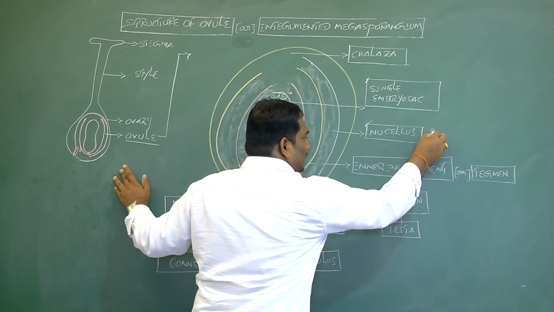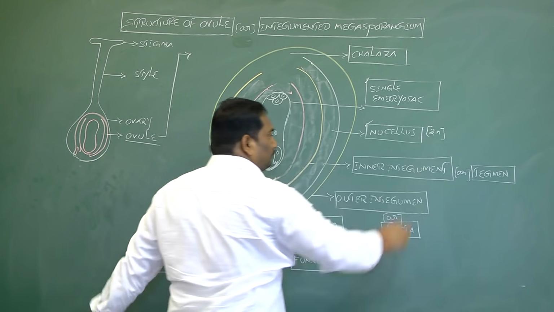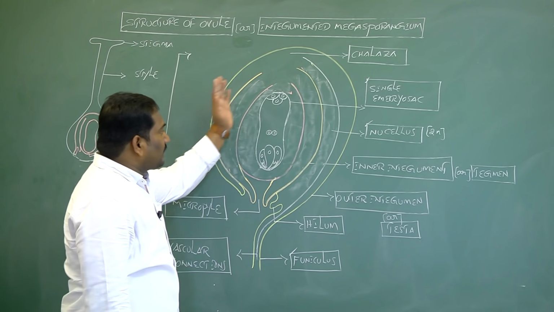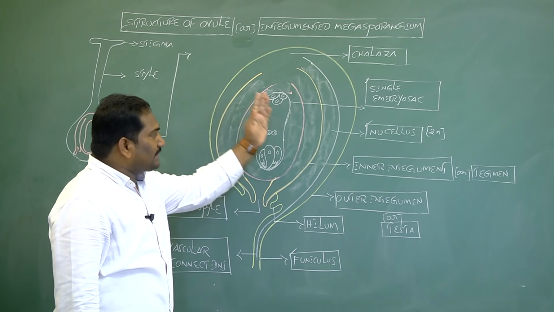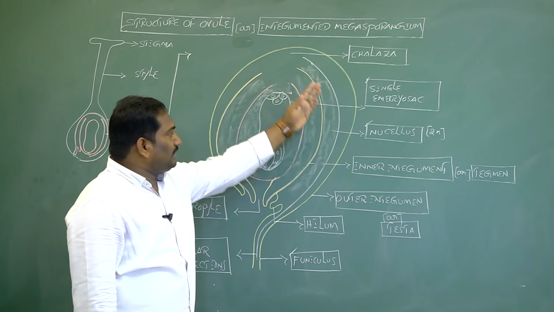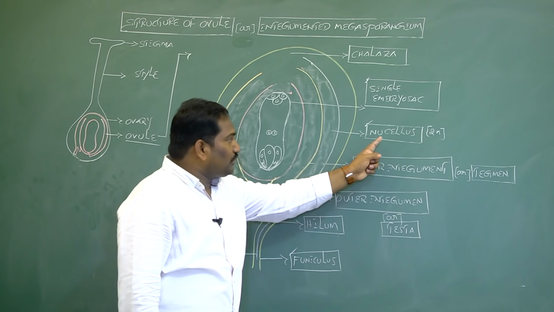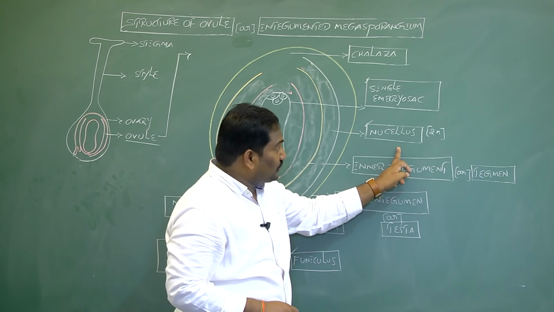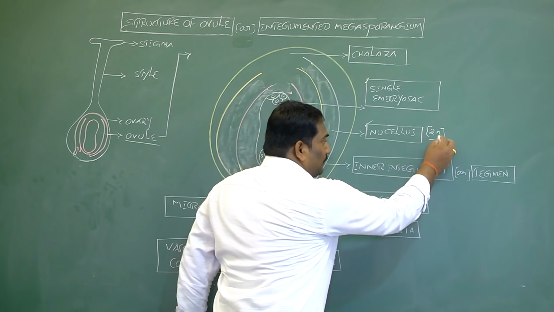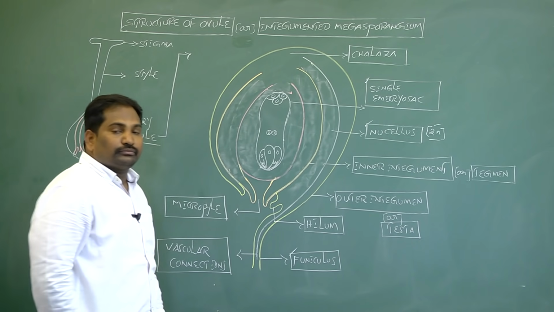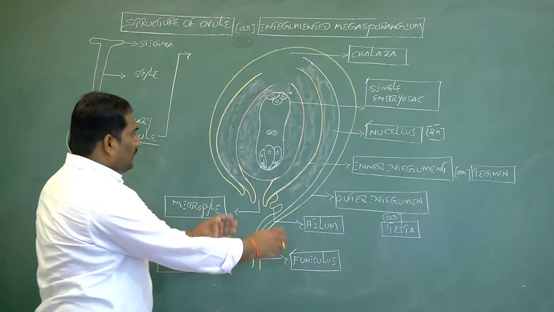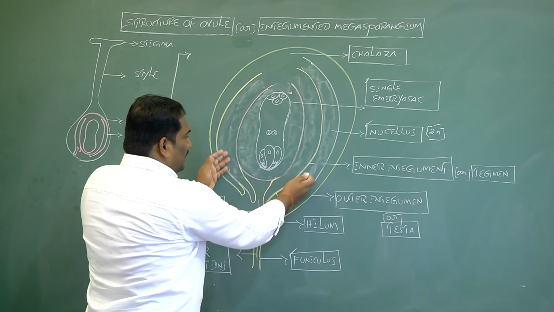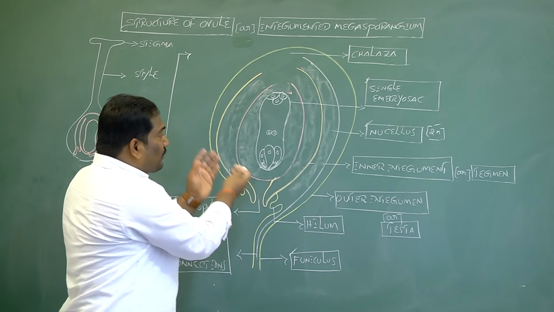Its ploidy is diploid. A mass of parenchymatous diploid tissue present in the body of the ovule is called the nucellus. Nucellus stores food material and acts as a nutritive tissue. Its ploidy is diploid, 2n. And this nucellus is surrounded by integuments or protective coats.